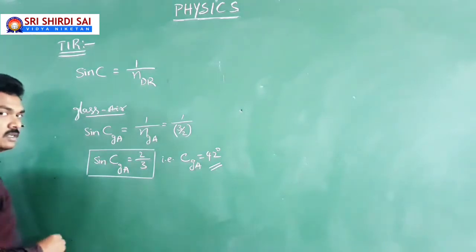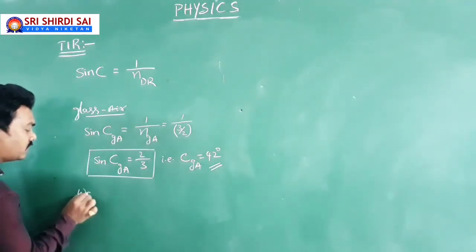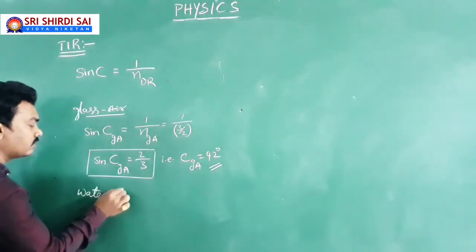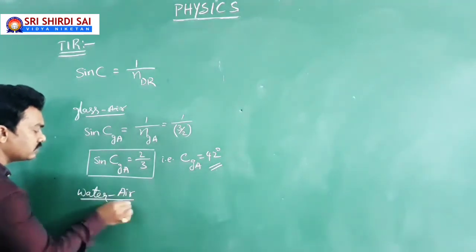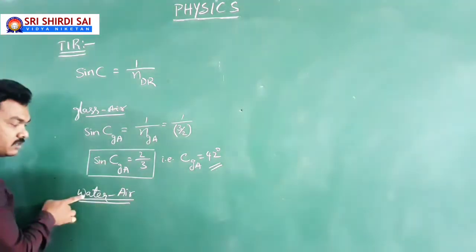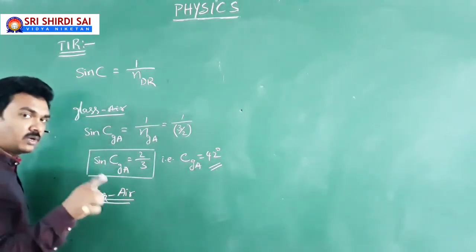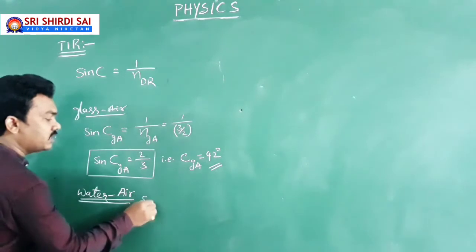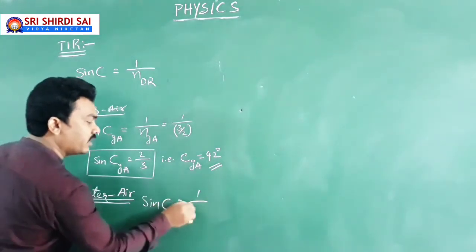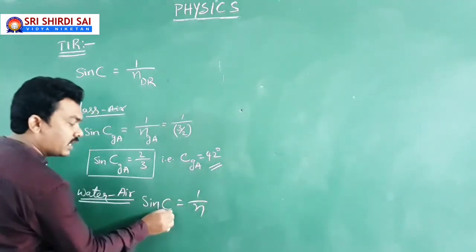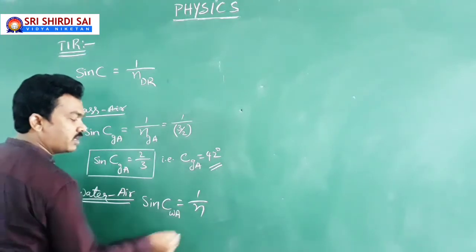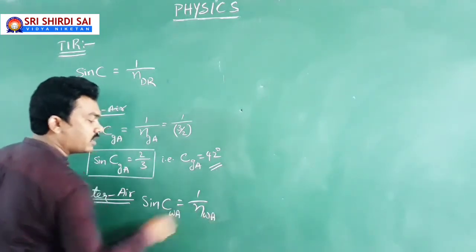Now my light is going to travel from water to air. Water is denser, air is rarer, so I can come across the concept of total internal reflection. Then our equation is sin C equals 1 by n, where C is the critical angle of incidence in water with respect to air, and n is the refractive index of water with respect to air.